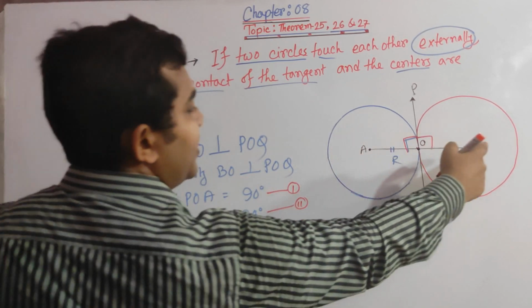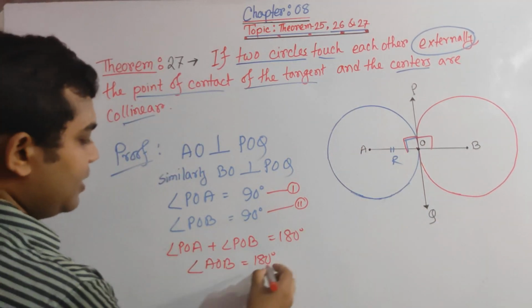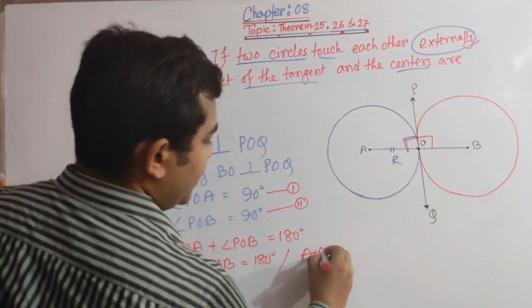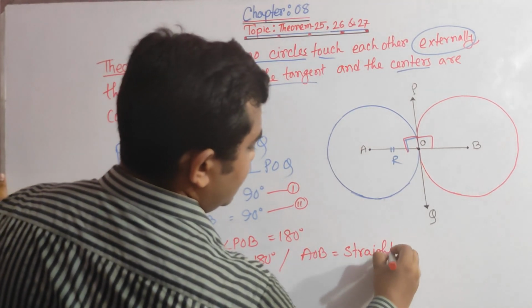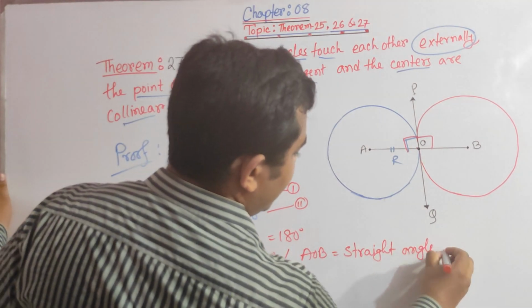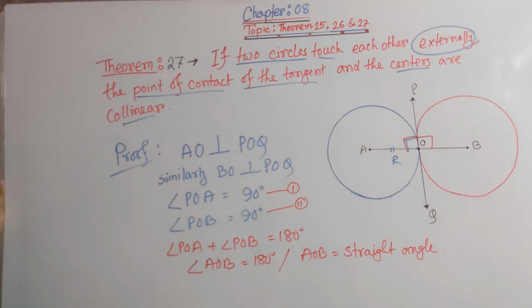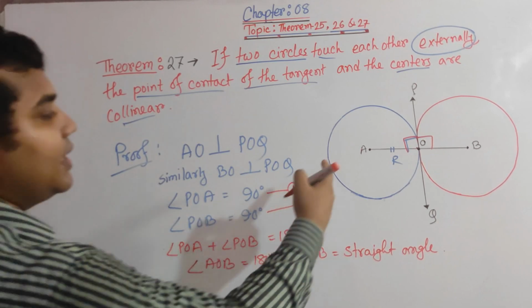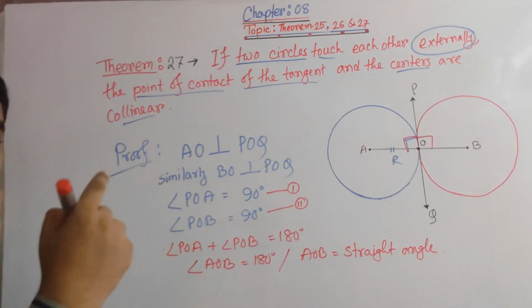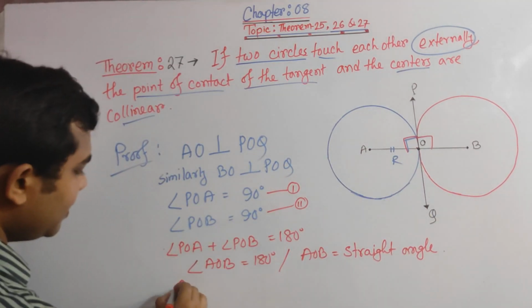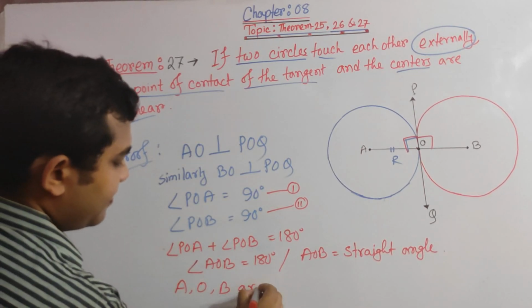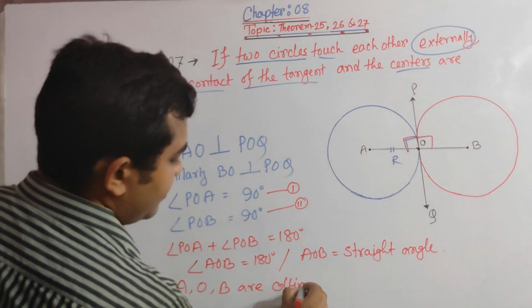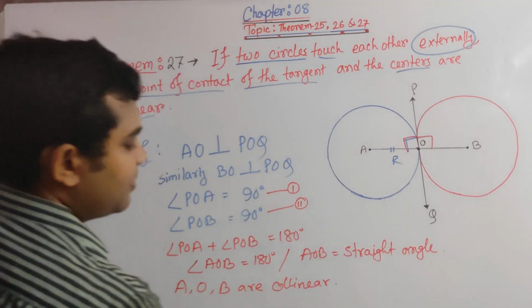That means AOB is a straight angle. Since this is a straight angle, AOB is nothing but collinear. Hence proved.